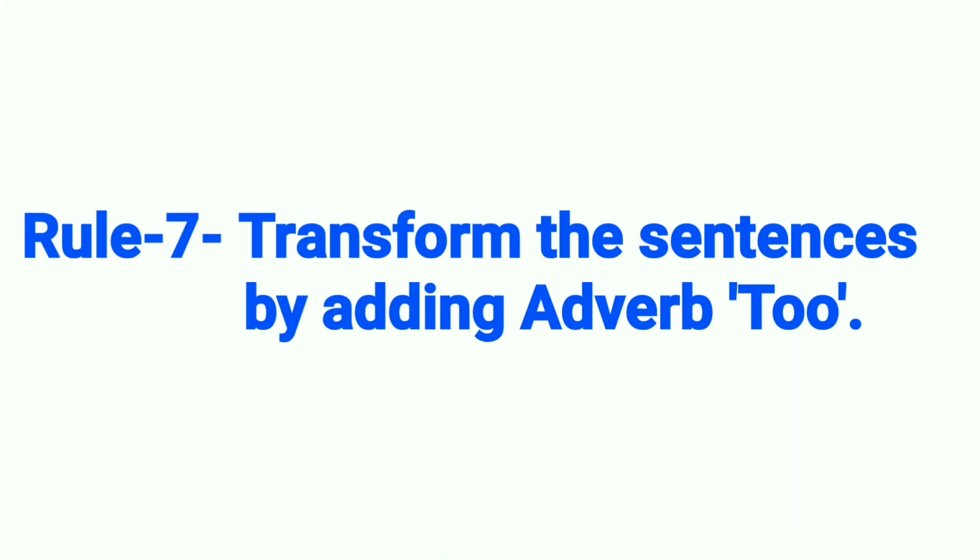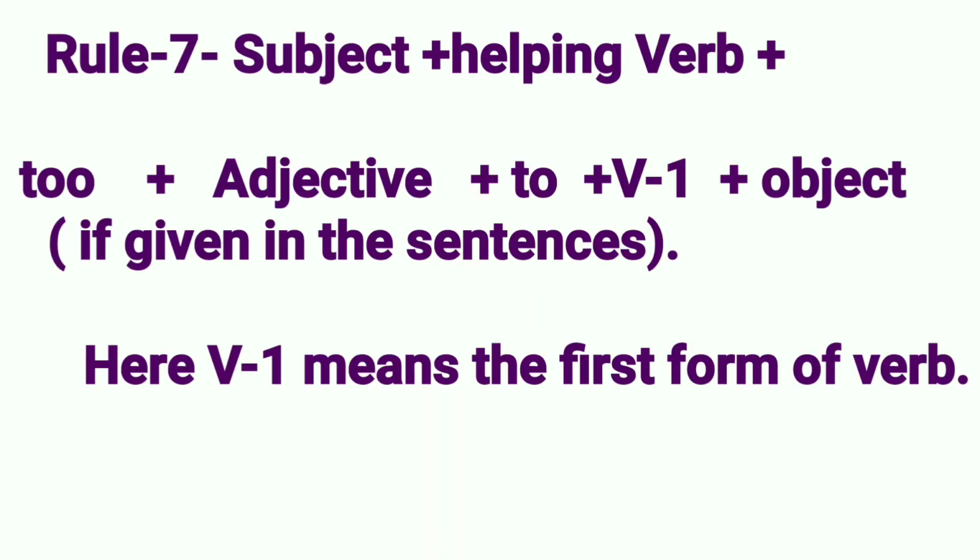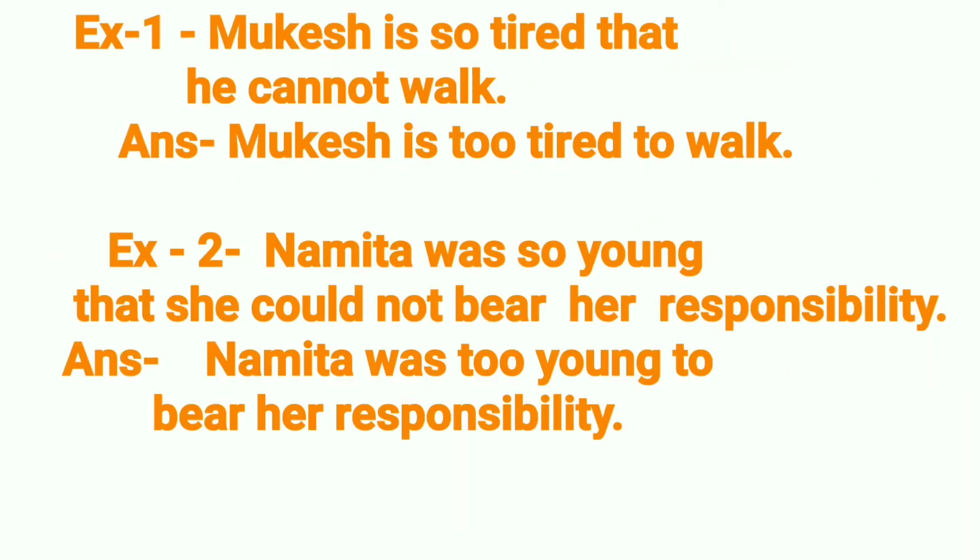Now see Rule 7. Transform the sentences by adding adverb "too." Subject plus helping verb plus "too" plus adjective plus "to" plus V1 plus object if given in the sentences. Here V1 means the first form of verb. Example 1. Mukesh is so tired that he cannot walk. Answer. Mukesh is too tired to walk. Example 2. Namita was so young that she could not bear her responsibility. Answer. Namita was too young to bear her responsibility.